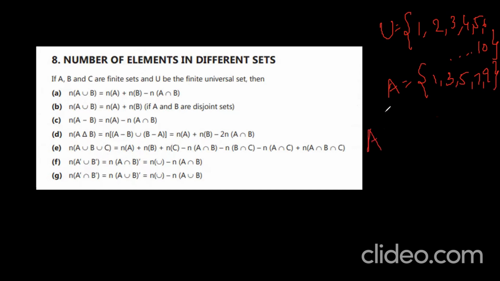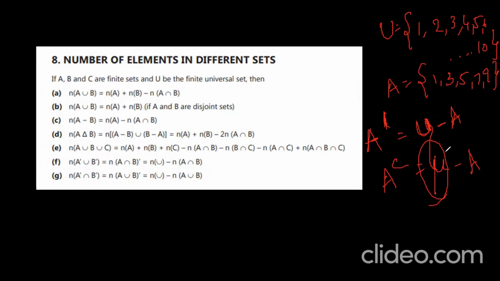So I want to find A complement. How do you find? A complement is the universal set minus the set of elements in A. That gives the complement set. That is, A complement is equal to mu minus A. Mu also we can call universal set. What is that? Mu.